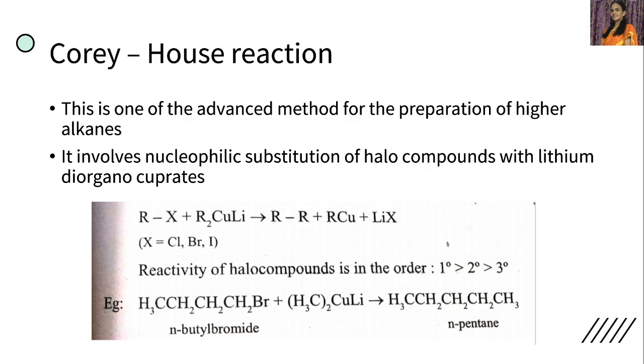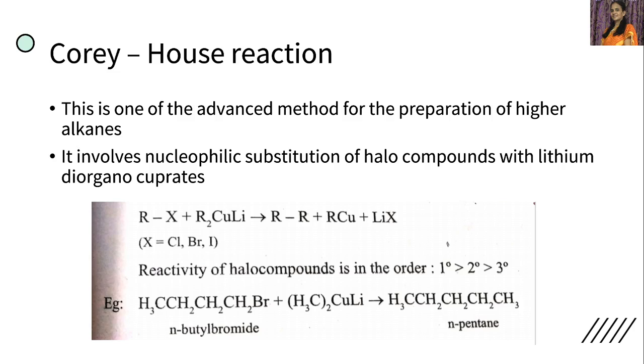When this is treated with alkyl halide, we get an alkane, a higher alkane, R-R, plus RCu. RCu is an organometallic compound, plus lithium halide, Li with the X. And this R and this R combine to form this alkane. So higher alkane is obtained.